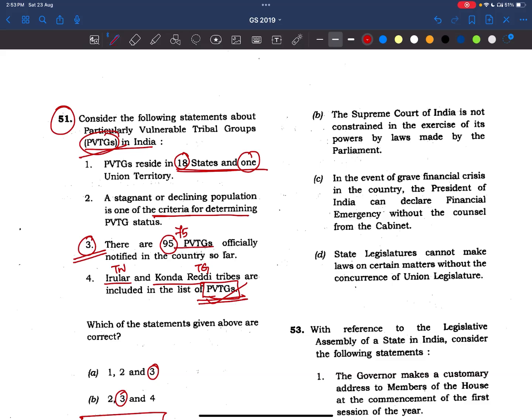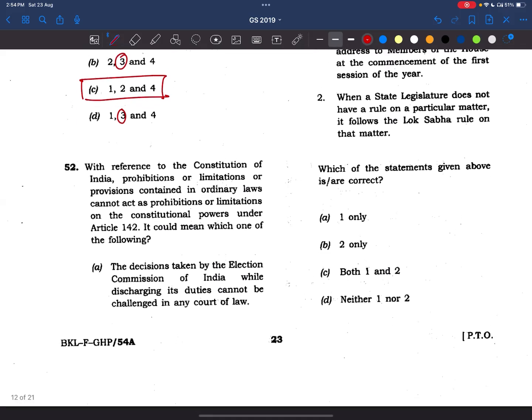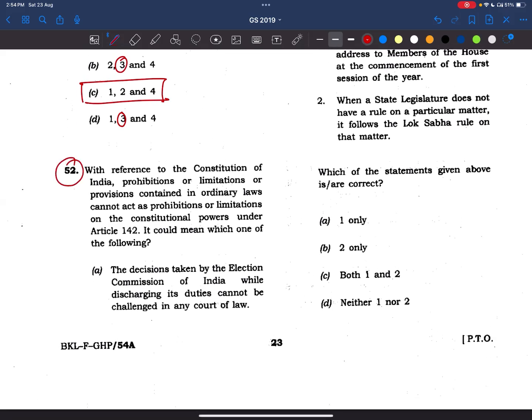Now coming to the 52nd question. With reference to the Constitution of India, prohibitions or limitations or provisions contained in ordinary laws cannot act as prohibitions or limitations on the constitutional powers under Article 142. It could mean which one of the following? See here friends, it is Article 142, which means it is related to the Judiciary, the Supreme Court.